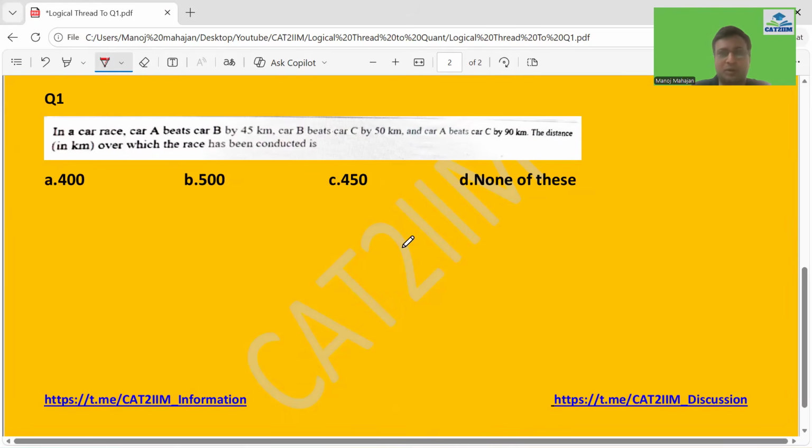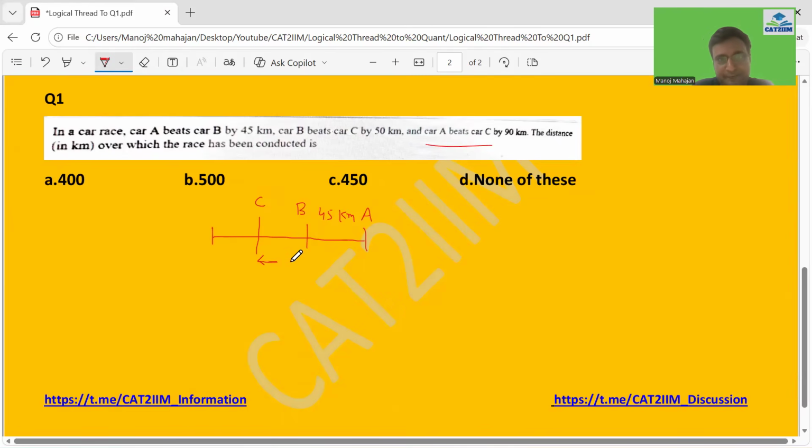So read the story here. In a car race, car A beats car B by 45 kilometers. So I'm drawing the picture for all of you. Let's say A is at the finishing line, B would be 45 kilometers behind. Did you get this? And car A beats car C by 90. So if I draw in the same picture, where would be C?